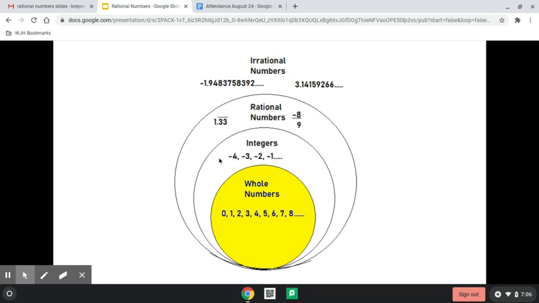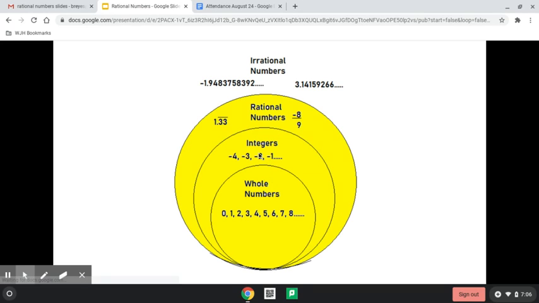Or it's 0. Integers, we see how they're both lit up because all whole numbers are also integers. So it includes the positives too, but it adds the negatives. So we've been working a lot with integers lately.